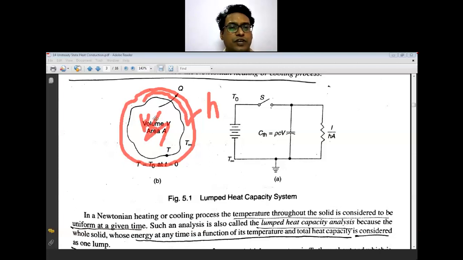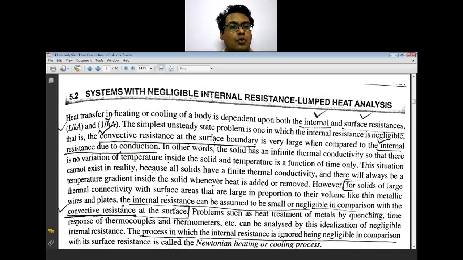One is because of the convection, which is outside the body, and the other is because of the conduction. So the heat transfer in heating or cooling a body is dependent on the internal and the surface resistances. Surface resistance is nothing but your convective resistance.